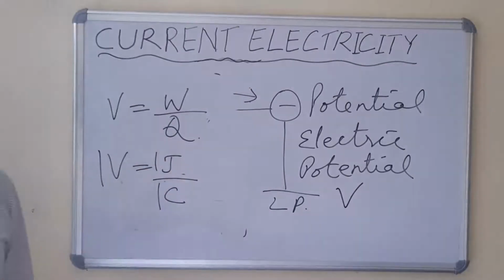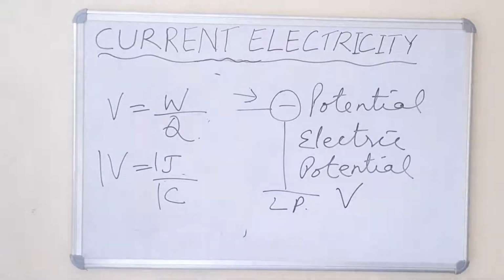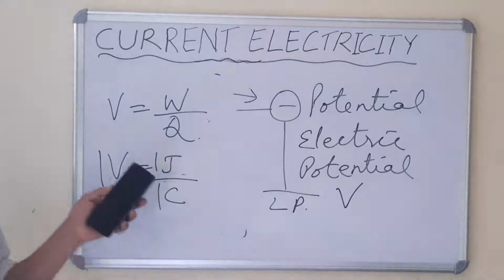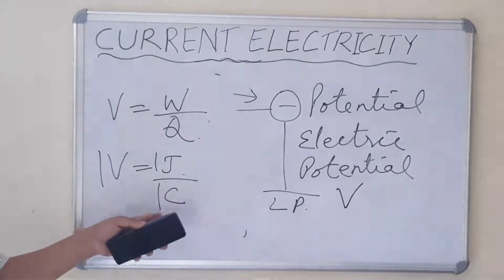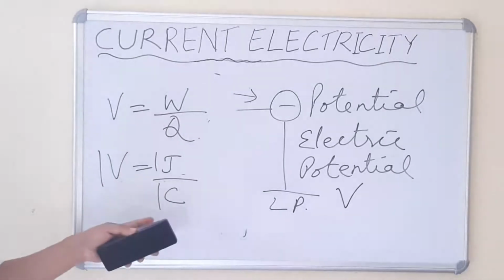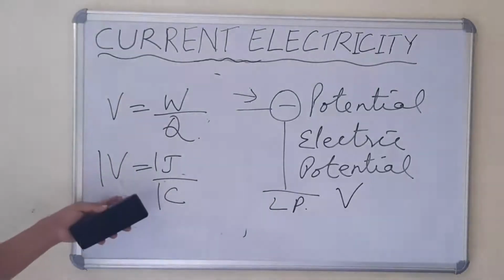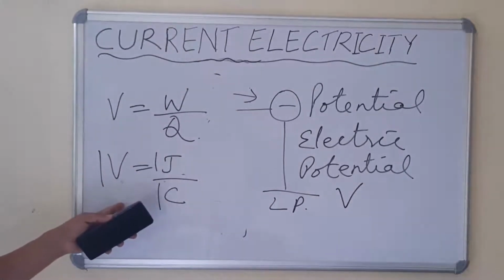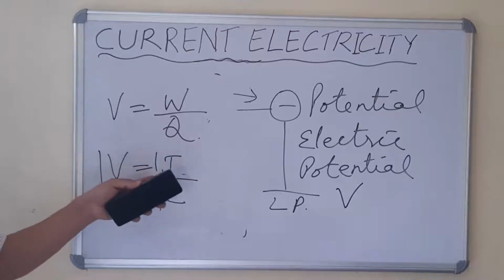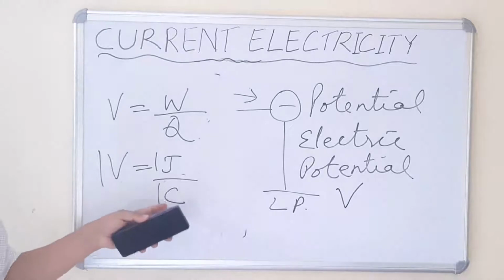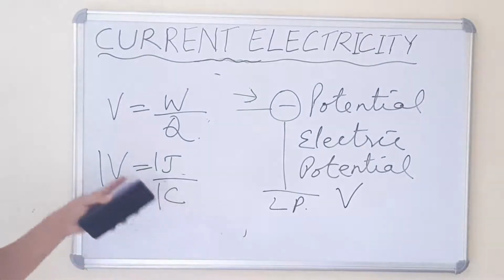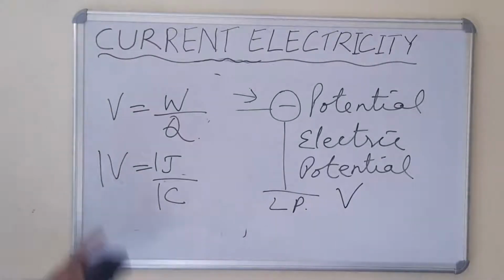So now you can define volt. How do you define volt? If 1 joule of work is done in bringing 1 coulomb of positive charge from infinity to the point, it is said to be 1 volt.